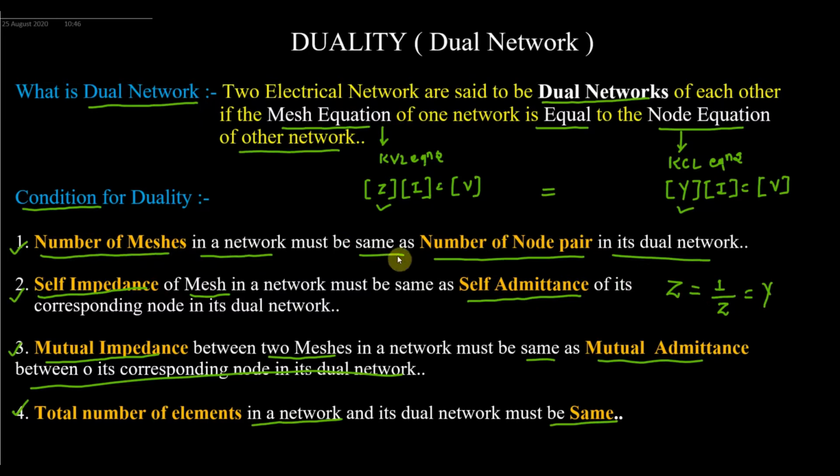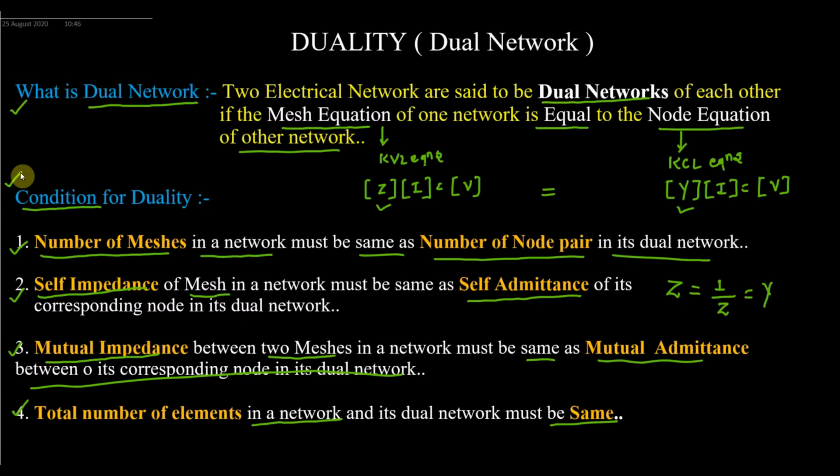What are the four conditions? The number of meshes should be equal to the number of node pairs. The self admittance is the same as self impedance. The third is that mutual impedance is the same as mutual admittance. And the last is that the total number of elements in any given network should be the same in its dual network. So these are the two important points to be noted down: first, what is a dual network, and second, the conditions of a dual network. In the next lecture, we will see how to draw the dual network of a given network.